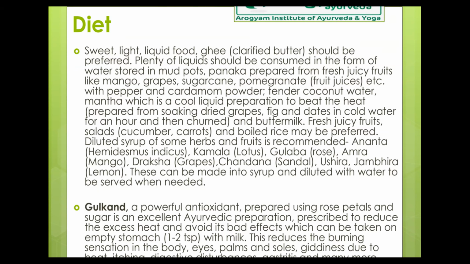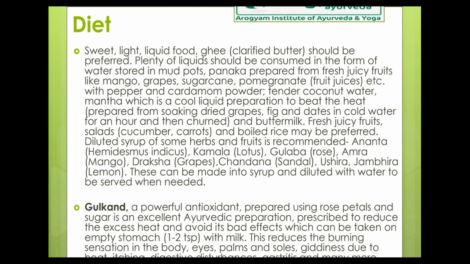Ananta, the name Ananta is the name for Nannari. I hope all of you know what is Nannari. It is Indian Sarsaparilla. So it is the root of a plant which is identified as Hemidesmus indicus, which has a Sanskrit name as Ananta or Sariva. So the sharbat of Sariva is very good, and so that has to be consumed. Kamala, that is, there are many varieties of lotus. So some parts of lotus we use in cooking also, so that is advisable.